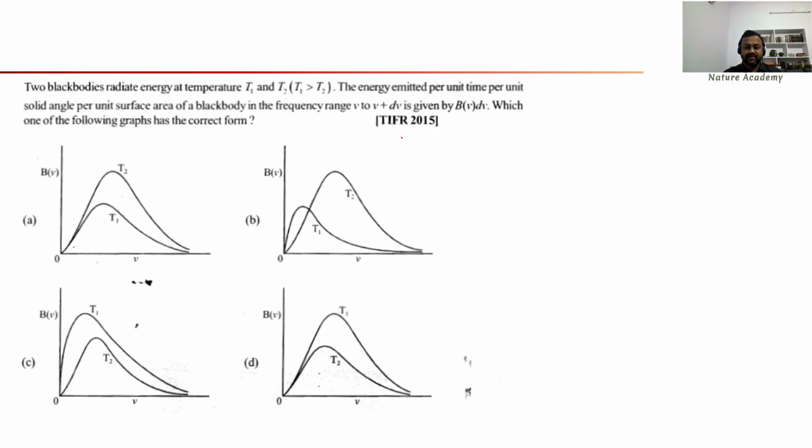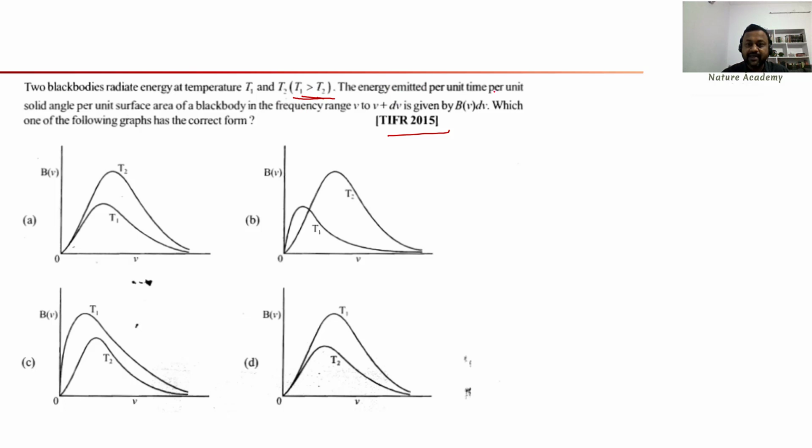Okay, TIFR 2015 question. This is something related to this energy density. Same question. Two black bodies radiate energies at temperatures T1 and T2. T1 is greater than T2. The condition is, don't get confused, T1 is greater than T2 here. If you increase the temperature, the peak will shift.